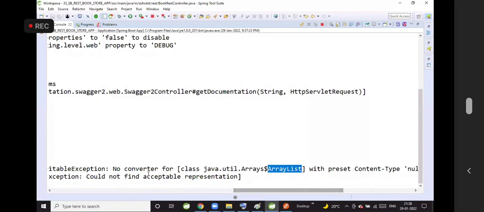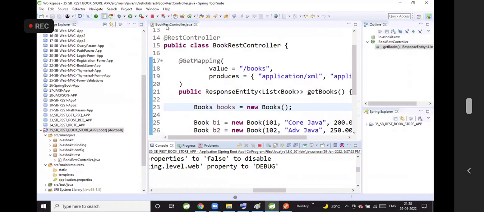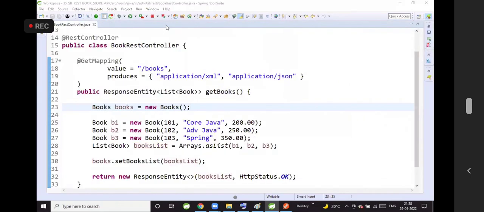No converter available for the ArrayList class in JAXB. It is not able to convert the list to XML.